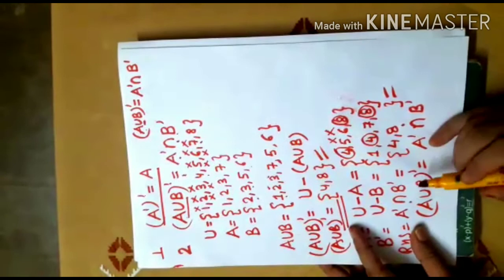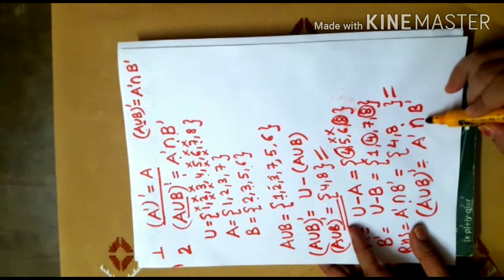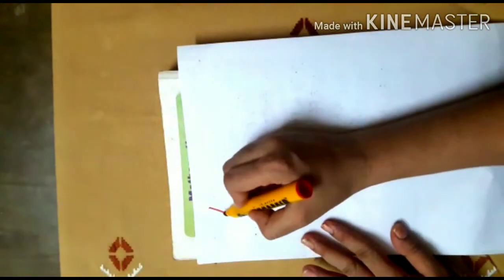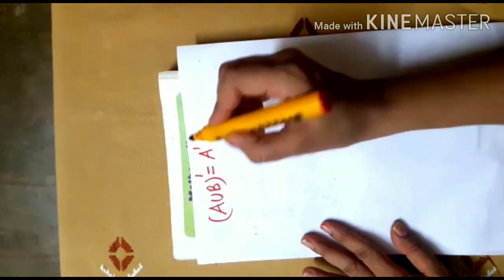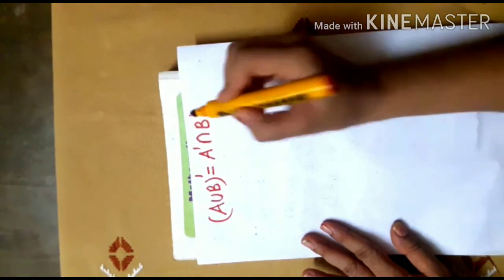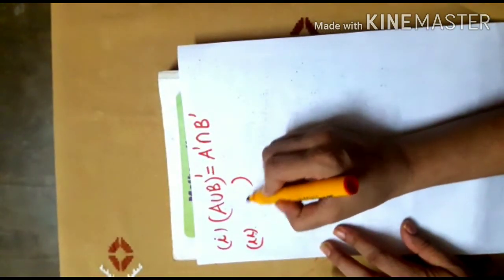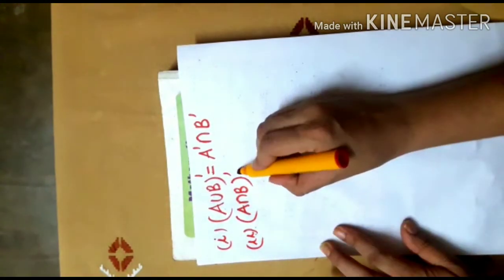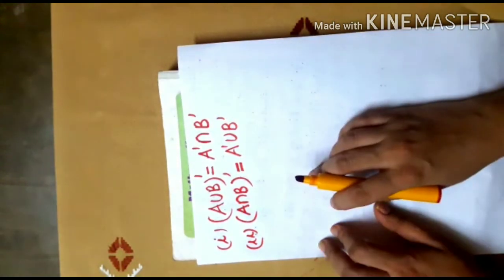So we have verified that complement of A union B is equal to complement of A intersection complement of B. So we have the result. A union B whole complement is equal to complement of A intersection complement of B. Similarly, we have another result which says that complement of A intersection B is equal to A complement union B complement.